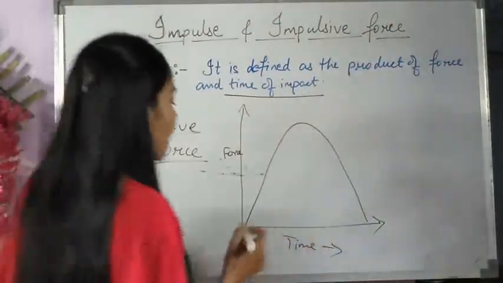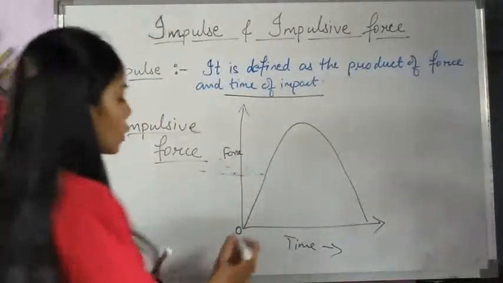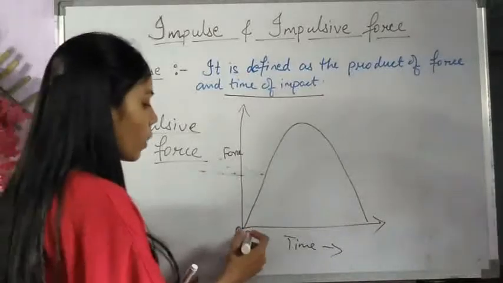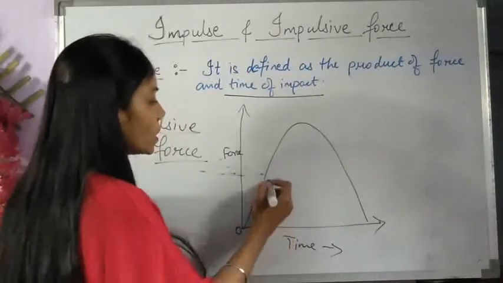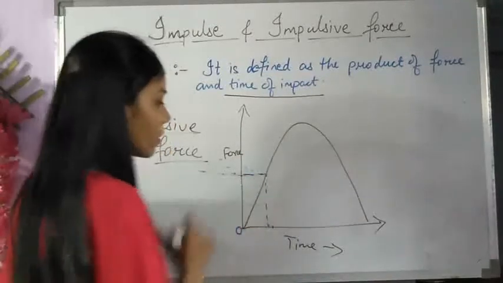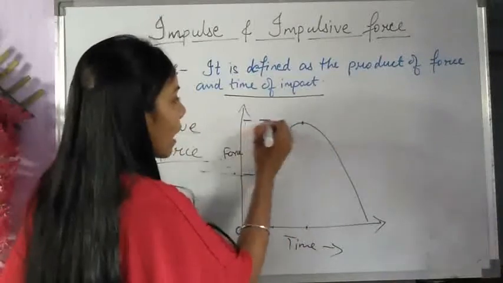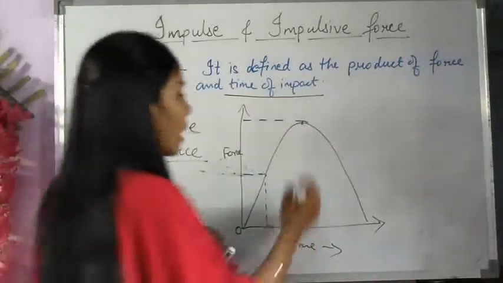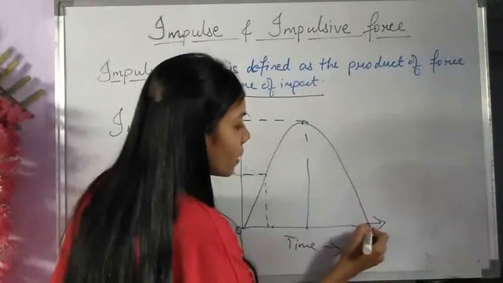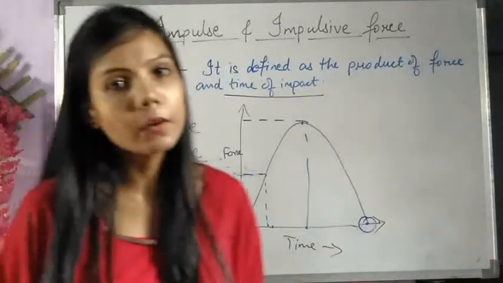We can see that when the time was this much, initially the force was also 0. It was the least force at this point. When the time was this much, this is our force, right? When the time was this much, this is our peak force. This is our highest force. And when the time reaches this much, the force again became 0.